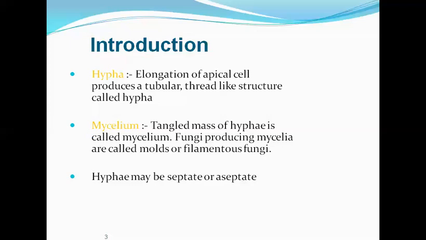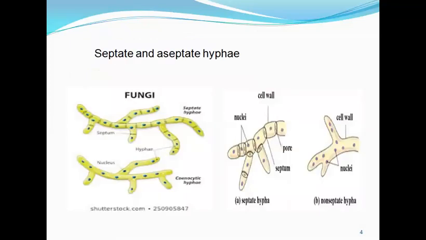Hyphae can be septate or aseptate. Septate hyphae have compartment-like structures. Here we can see a hypha which has some compartment-like structure, so this would be called the septate hypha. The other type is the aseptate hypha. Here we have a diagram of aseptate hyphae in which there are no compartments.